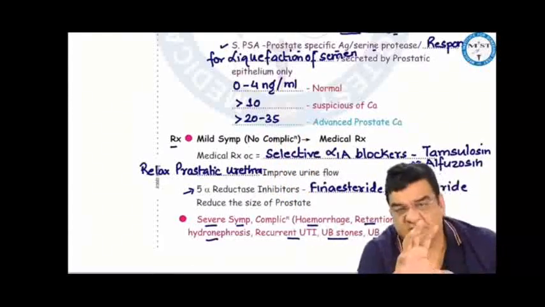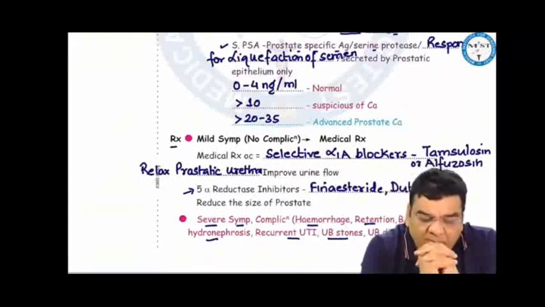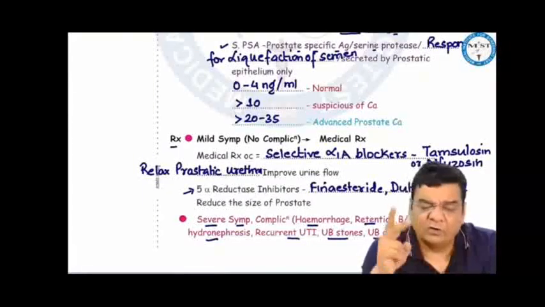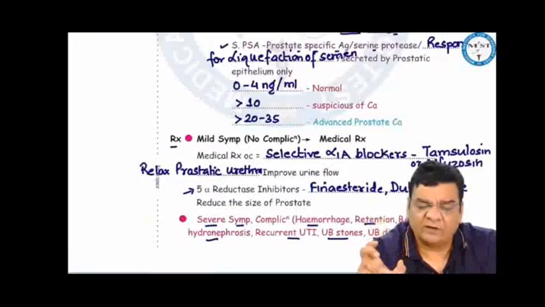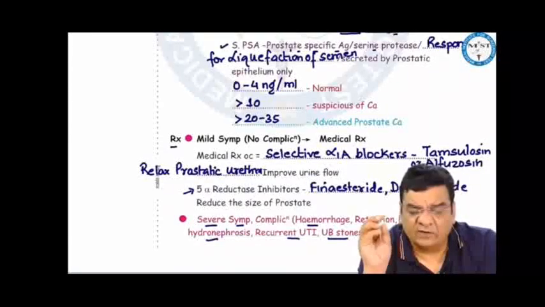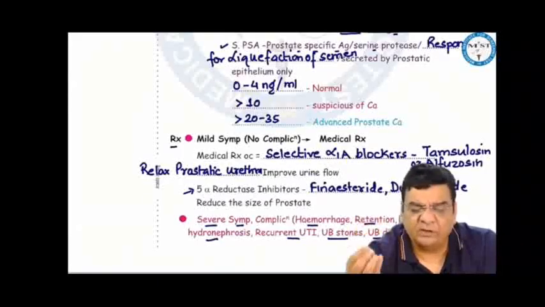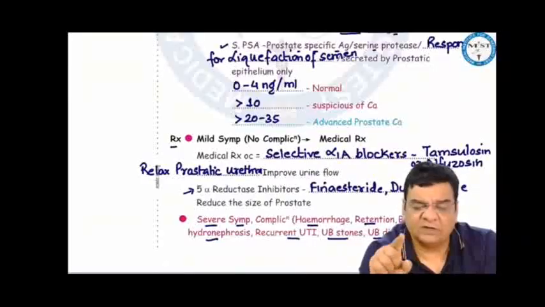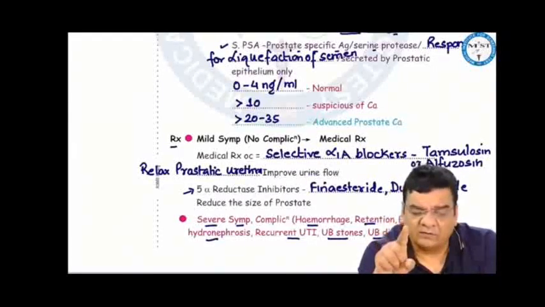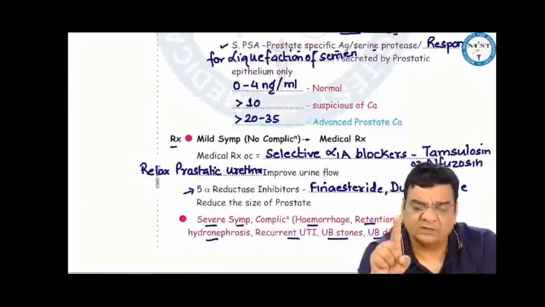When we have to treat these patients depends on the patient presentation. If there were only mild symptoms, no complications, then we can treat these patients with medicines. In the medical treatment, we have got two medicines, selective alpha-1 blockers and 5-alpha reductase inhibitor. Selective alpha-1 blockers are considered the medical treatment of choice because these alpha-1A blockers relax the prostatic urethra and improve the urine flow, which is actually the most troublesome problem in BPH patients. While 5-alpha reductase inhibitors like finasteride, dutasteride reduce the size of the prostate. Selective alpha-1 blockers like tamsulosin and alfuzosin are considered the medical treatment of choice.